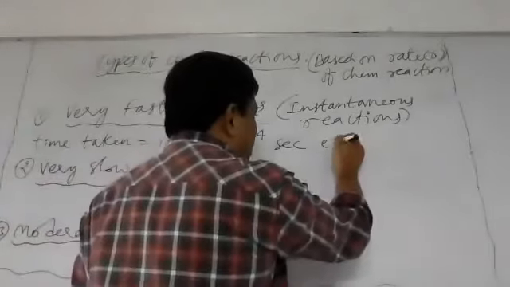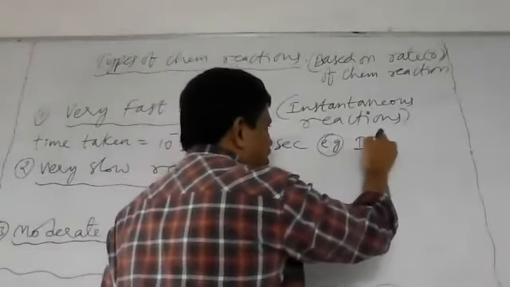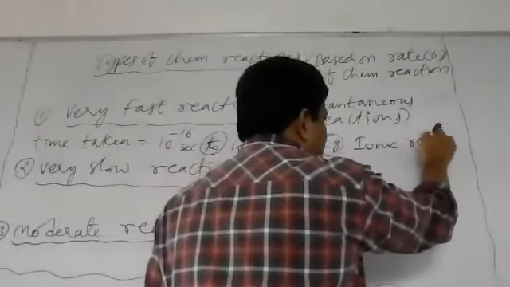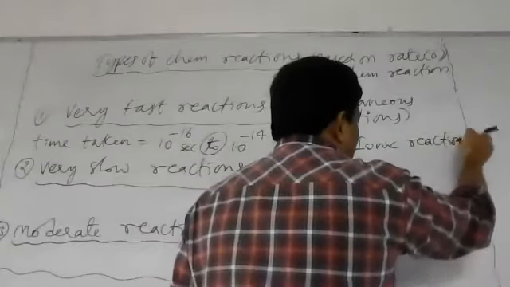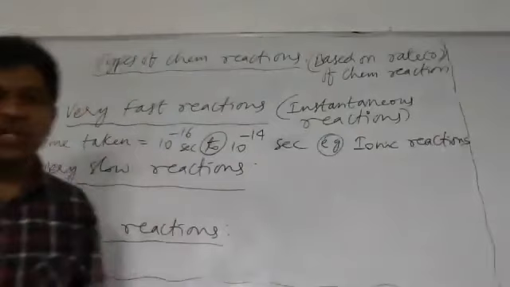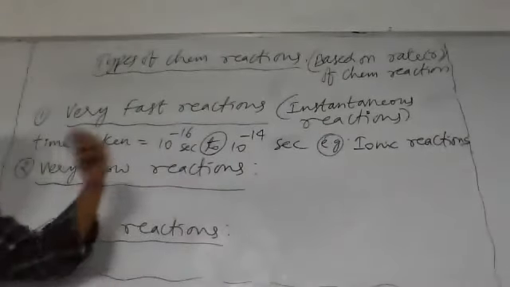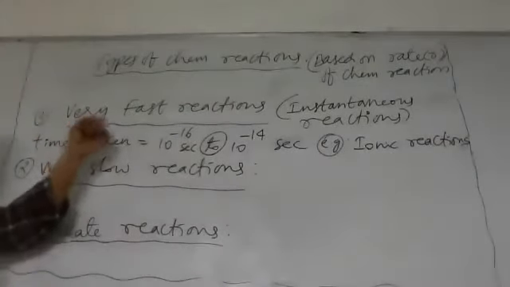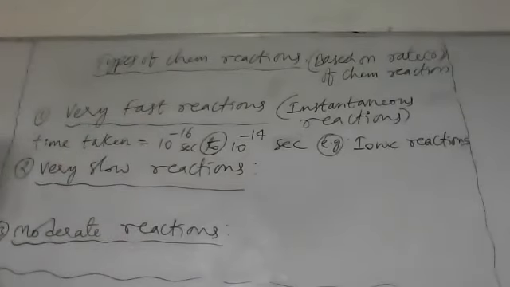Examples are generally ionic reactions. Ionic reactions meaning what? The reactions in which ions are involved. The reactions in which ions are involved are called ionic reactions. That is, very fast reactions or instantaneous reactions.